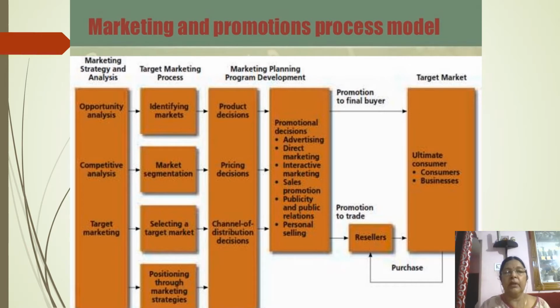So the topic that we are dealing with today is the marketing and promotions process model. It consists of various steps. First step is analyzing the market strategy. Second step is deciding on the target marketing, which is a process. The third step is developing the market plan program, and then the promotional decisions are taken on how the promotion will be done to two categories, that is, one is the final consumer and the other is promotion to trade. So one by one we will go through each step.